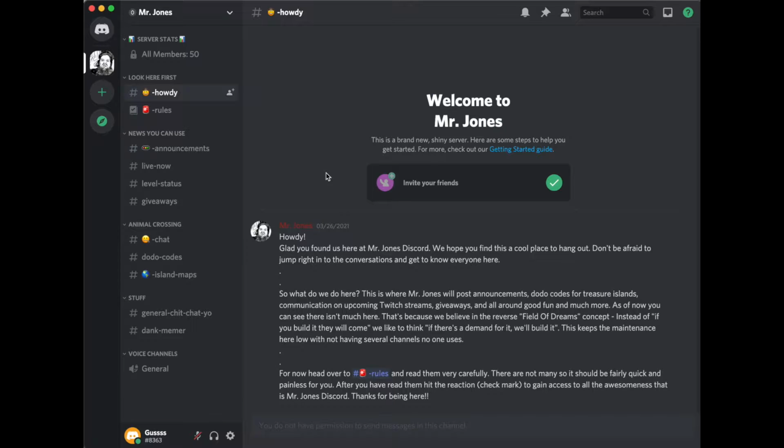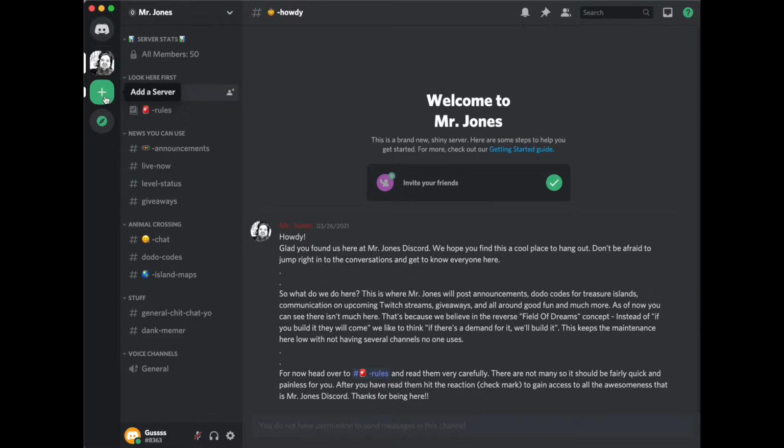Now, when you get to a Discord server, which will appear over here, see my mouse pointer moving around. This is Mr. Jones, my Discord, and my just generic account that I created to do this with, Gus. But your servers you joined will all appear on this side over here. This is the Discord app on my desktop computer. It will be basically the same on a mobile device. But over here, all your servers will be.